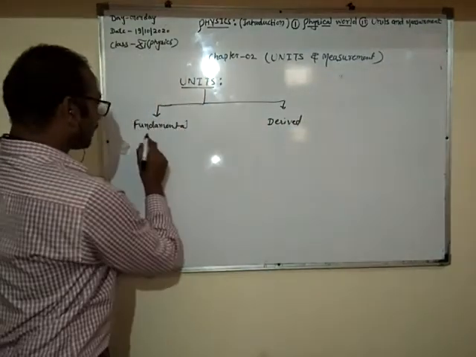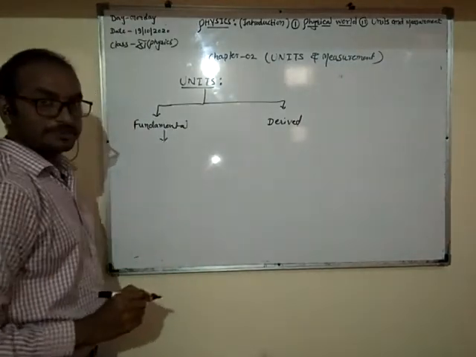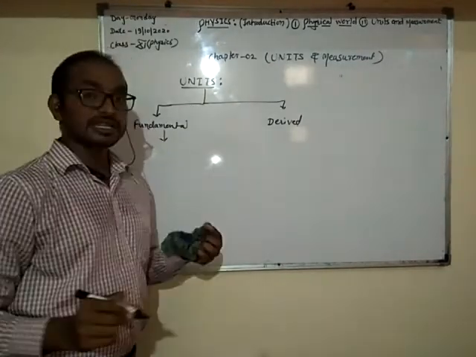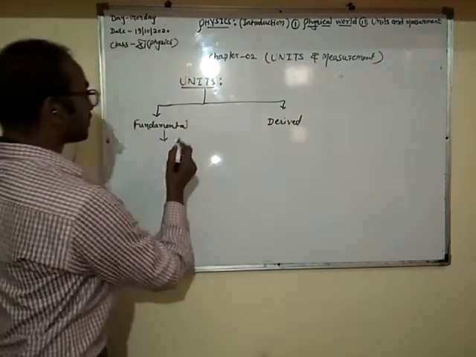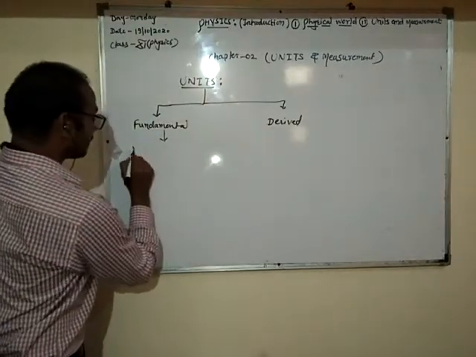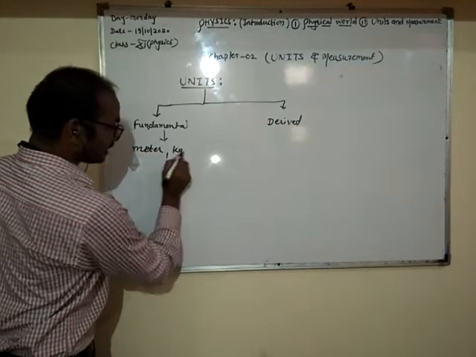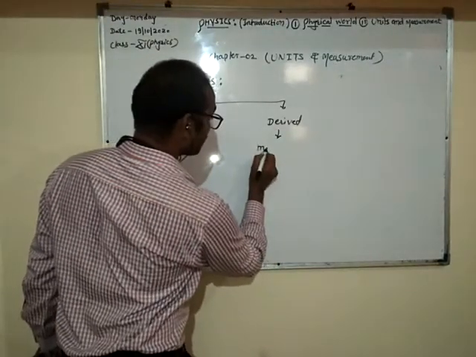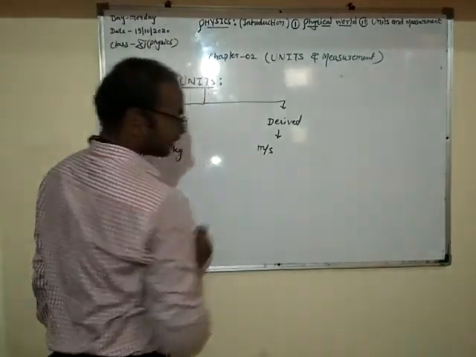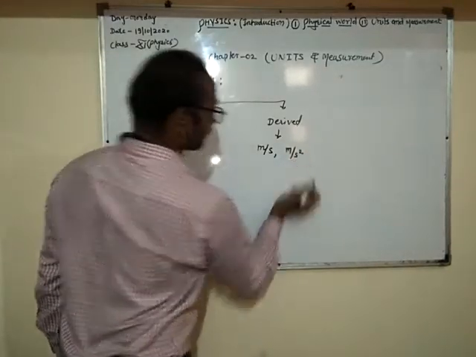Right? Fundamental units are, we can say, units that exist on their own and do not depend on others, like meter and kilogram, kg. In short, we can write derived units like meter per second, meter per second square.